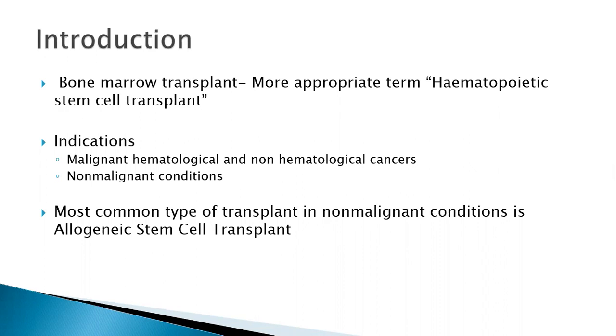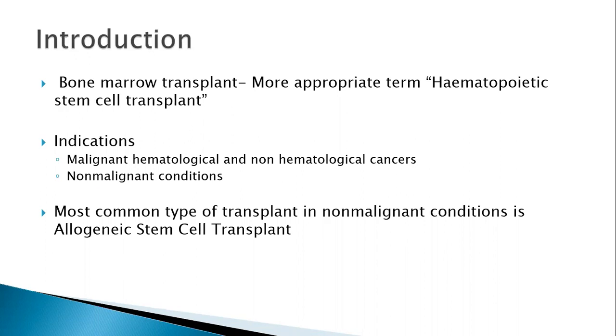Because in the underlying disorder, there would be some deficiency in one of the functions of the hematopoietic cells. We are just trying to replace those cells which that patient otherwise wouldn't have. So most of the time there is a donor and it's always an allogenic stem cell transplant.